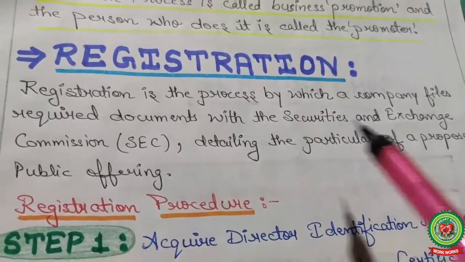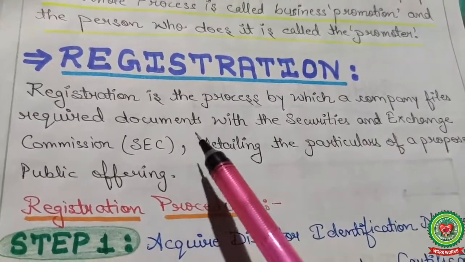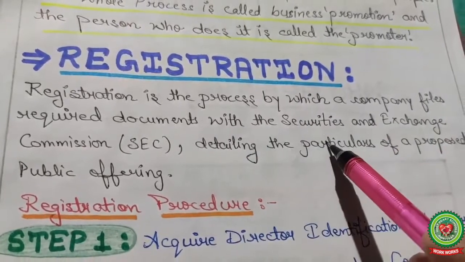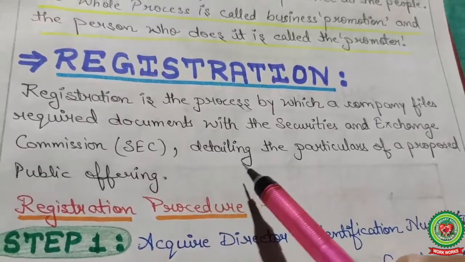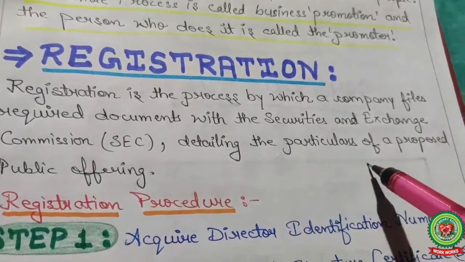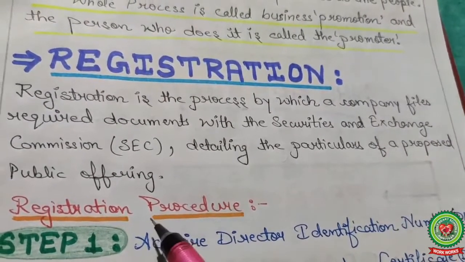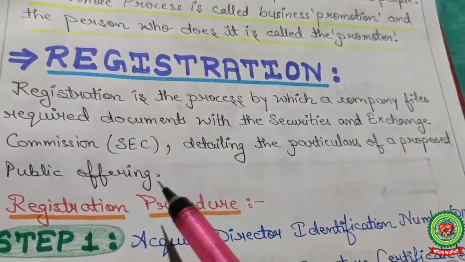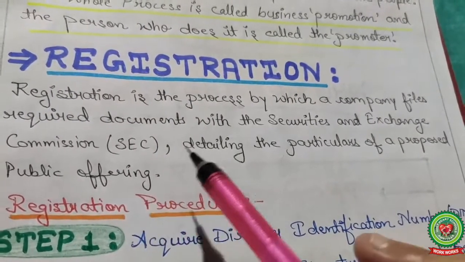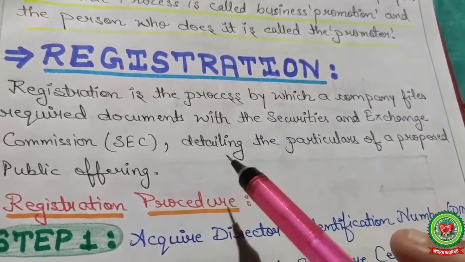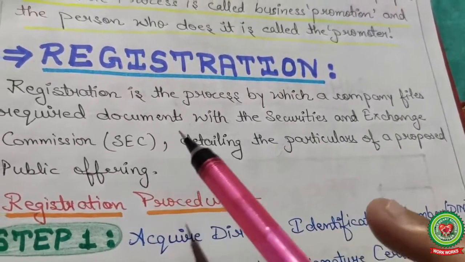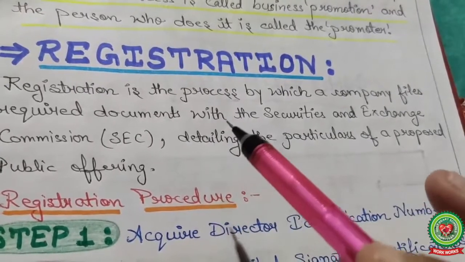Registration. Registration is the process by which a company files required documents with the Securities and Exchange Commission (SEC), detailing the particulars of the proposed public offering. Proposed public offering means issue of shares. First of all, the company is registered with the SEC and also shows the issue of shares.